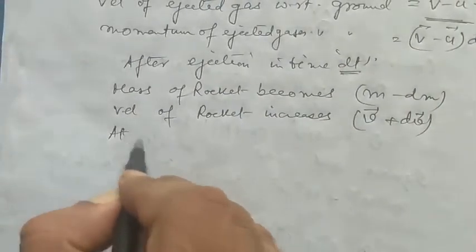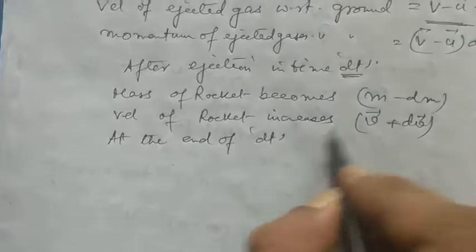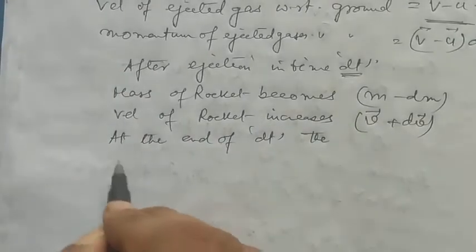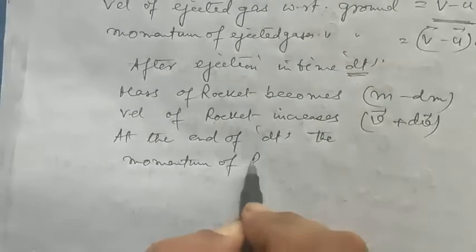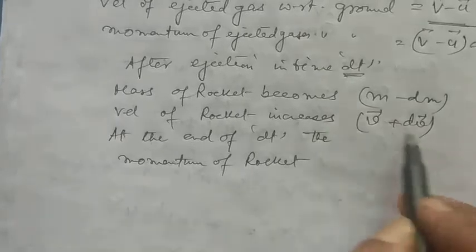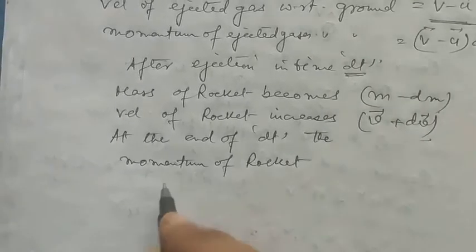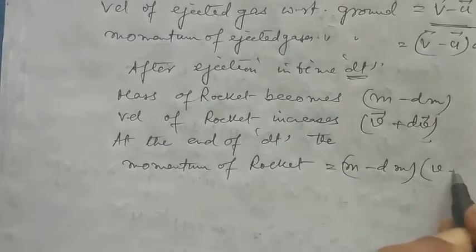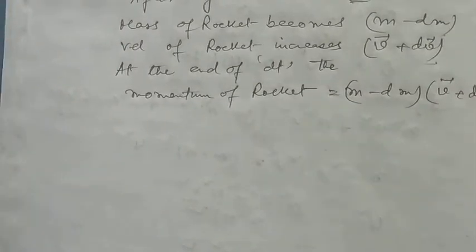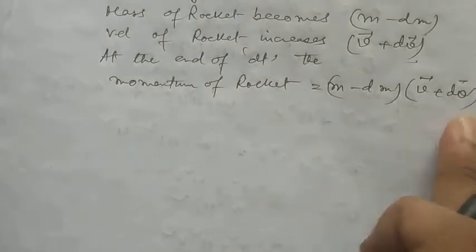At the end of dt, the momentum of the rocket: this is the mass of the rocket after time dt, and this is the velocity of the rocket after time dt. So the momentum will be mass into velocity, m minus dm into v plus dv.